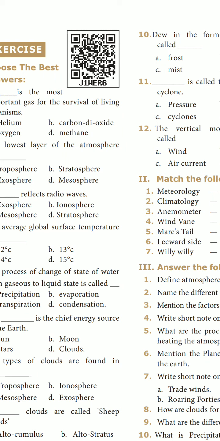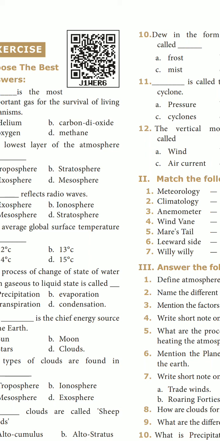Second question, name the different atmospheric layers. That is also page number 180, under the heading structure of the atmosphere. What are the different atmospheric layers? Page number 180, under the heading structure of the atmosphere, third line: The five atmospheric layers are troposphere, stratosphere, mesosphere, thermosphere and exosphere. Okay, that's all.